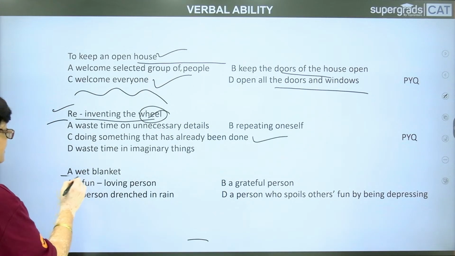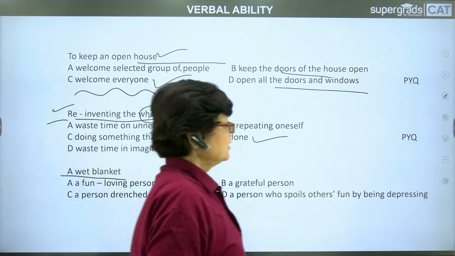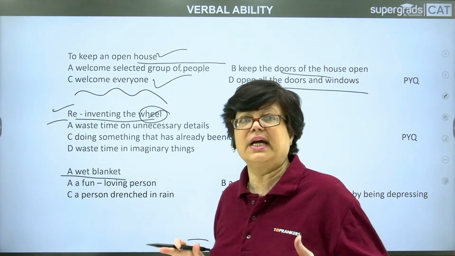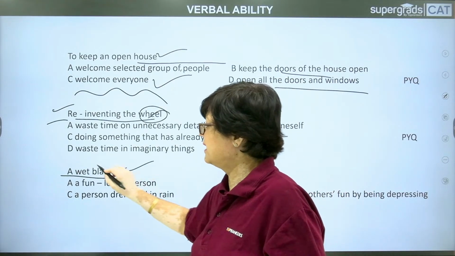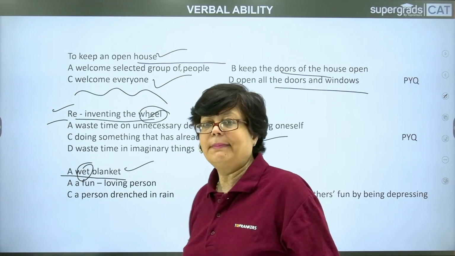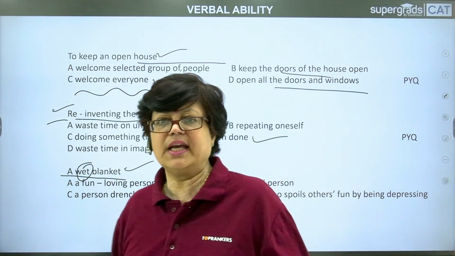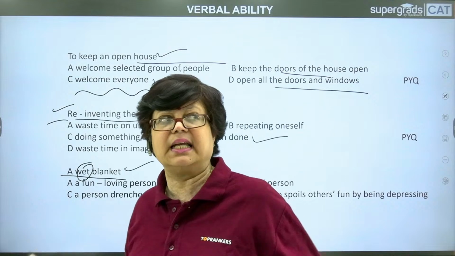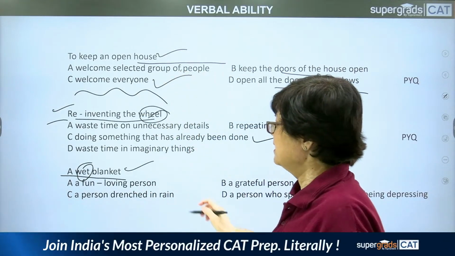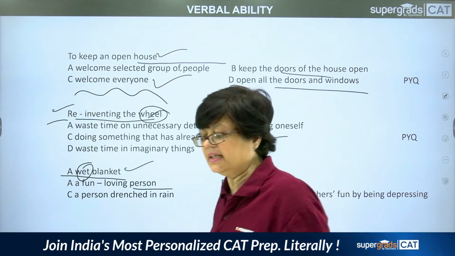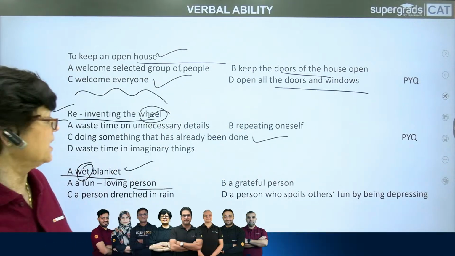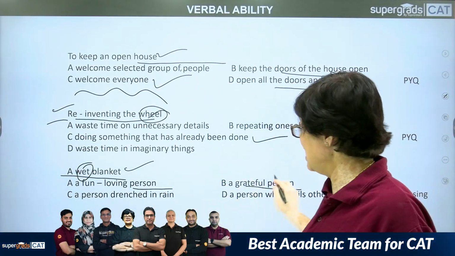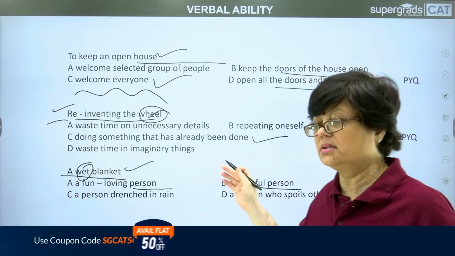Next, a wet blanket. Now, if you look at the two words, wet and blanket, what kind of idea do you get? You get an idea that there is a blanket which has gotten wet. Okay. But does it happen in real life? Yes, it may happen. Literally anything can happen, right? But then what is the idiomatic phrase telling us about? Let us pay attention to this. Is it a fun-loving person, a person who loves fun, who loves to enjoy? Or is it a grateful person, a person who is thankful, who has a lot of gratitude for someone or something?